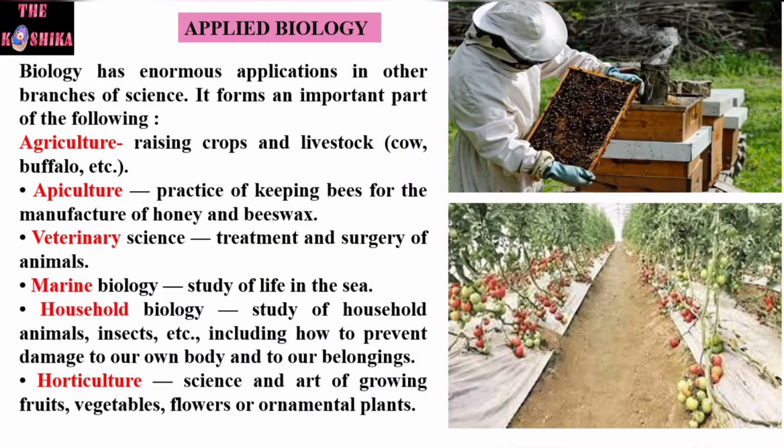Let's start the discussion. Biology has enormous applications in other branches of science. When we talk about the application of biology in diverse fields, it is collectively known as applied biology. Important ones are here. For example, the first one is agriculture. As you know, this term is very familiar to you. Raising crops and livestock like cow, buffalo, etc. This branch of biology is called agriculture.